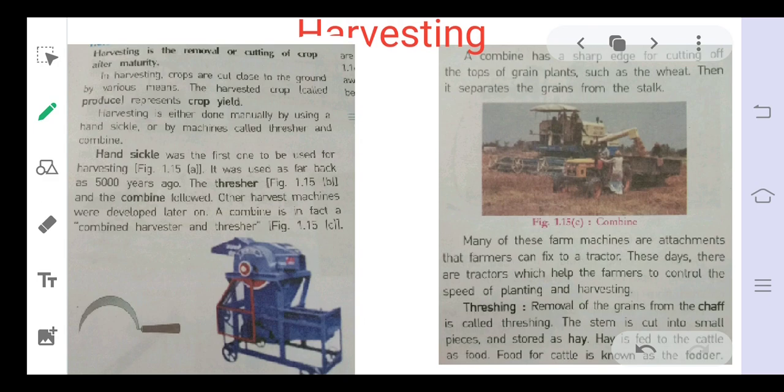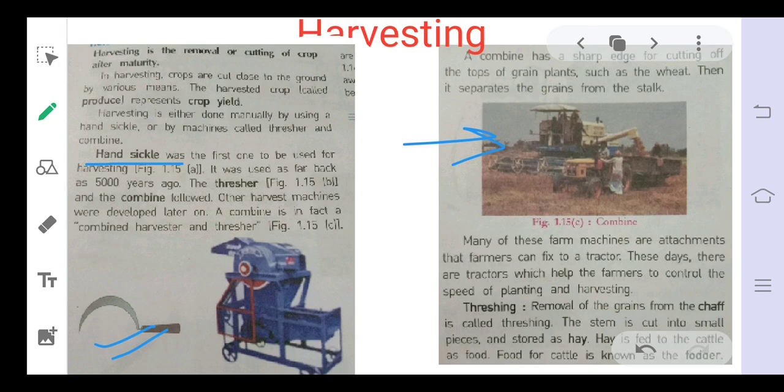Harvesting is done manually or with the help of machines. When it is done manually, it is with a hand sickle, which in Hindi is called hasiya. But these days it is very rarely used because it requires a lot of manual labor and is also time consuming. So hand sickles are now being replaced by the combine harvesting machine. But we will discuss it later.